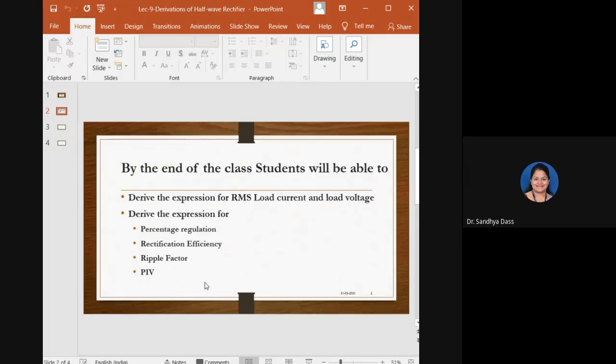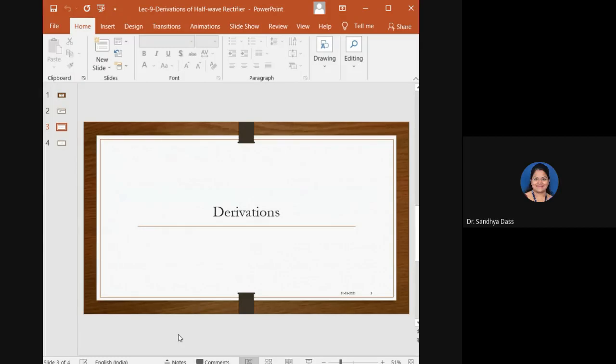We were deriving mathematical expressions for a half-wave rectifier. Today you will also be able to derive the expressions for percentage regulation, rectification efficiency, ripple factor and PIV for a half-wave rectifier. All right, so we will move on with our class.